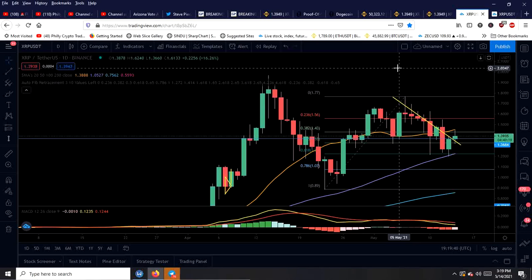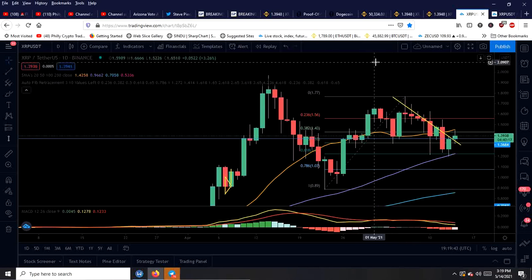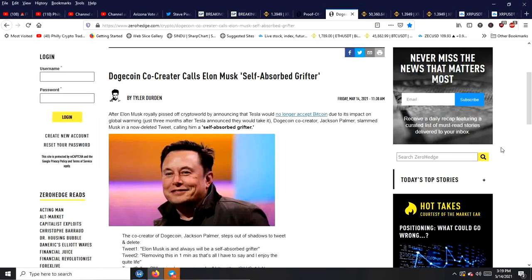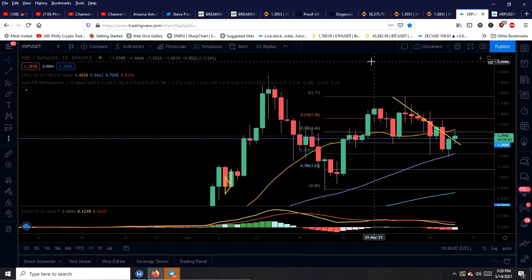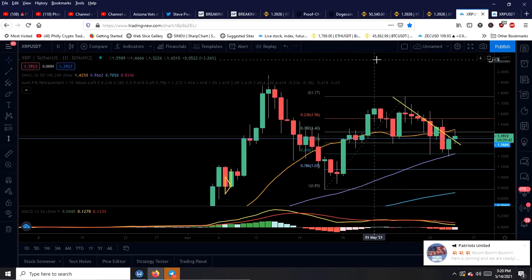So with that in mind, I wanted to show you something funny, because now he goes and poo-poos on Bitcoin, which is basically the whole market, but then he pumps up Dogecoin, right? Well, while he's pumping it up, what happens today? The co-creator, Jackson Palmer of Dogecoin, says he's a self-absorbed grifter. So I find that funny, because I told you guys when I released a video yesterday with Litecoin, I said, is he a scumbag? Yes, I think that he is. And I don't like to talk bad about people, but come on. He should be in jail for what he just did.